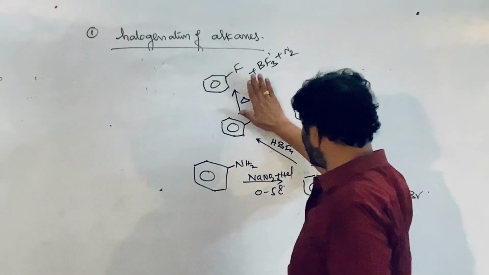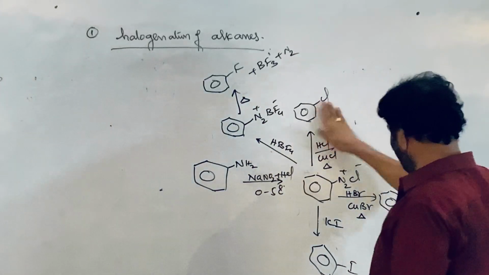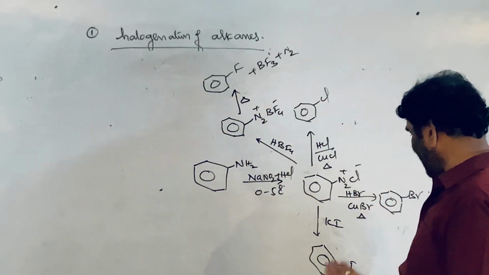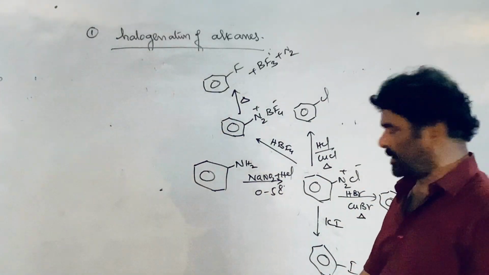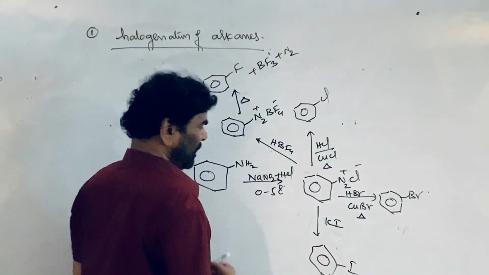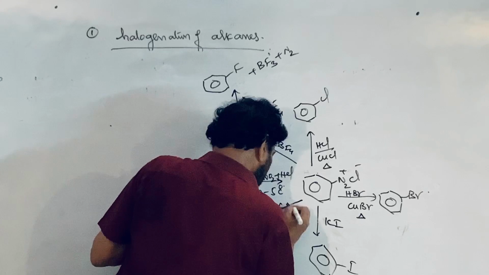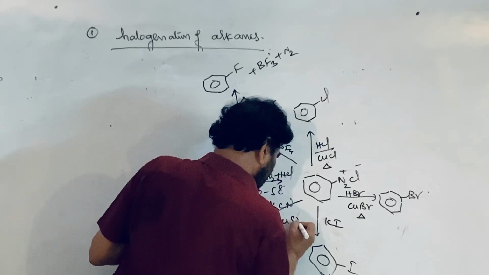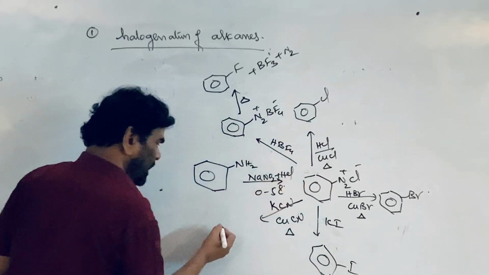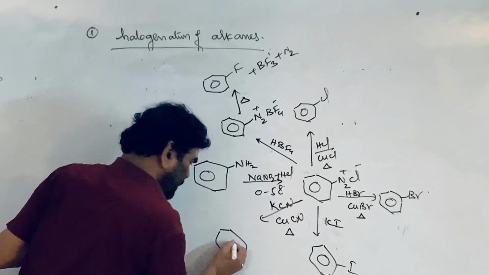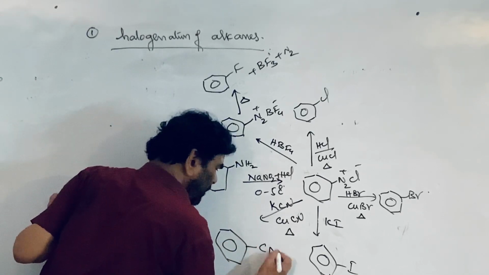This is Schiemann's reaction. This is Sandmeyer reaction. But this has no name at all. So suppose it is treated with KCN, potassium cyanide, in the presence of CuCN, this is also called a Sandmeyer reaction. Cyanide is formed.